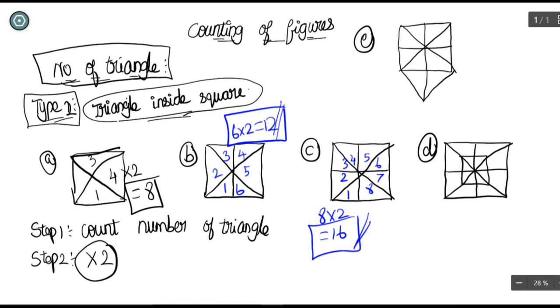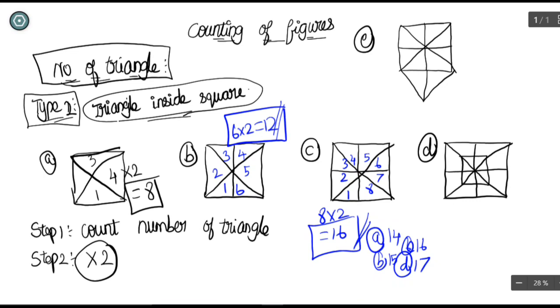If you just try to count without using this technique, you will definitely miss a single triangle, or a couple of triangles, and you will get the answer wrong. Because in the options they will give us very close numbers, like 14, 15, 16 and 17. If they give it like this, everything will seem like a possibility. So just use this type of trick and get the correct answer in a few seconds.